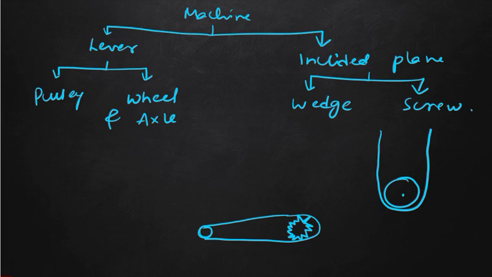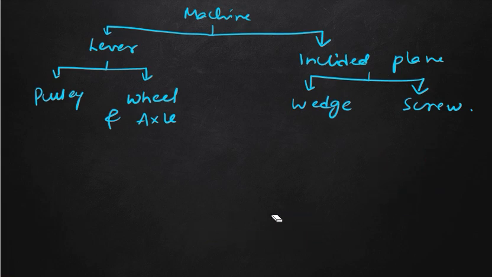In the main door of your room, suppose this is the room, one lock is there like this, and we use a key here. So that is called our wedge. Similarly, screws are used to tighten something. So these are some parts of the machine.